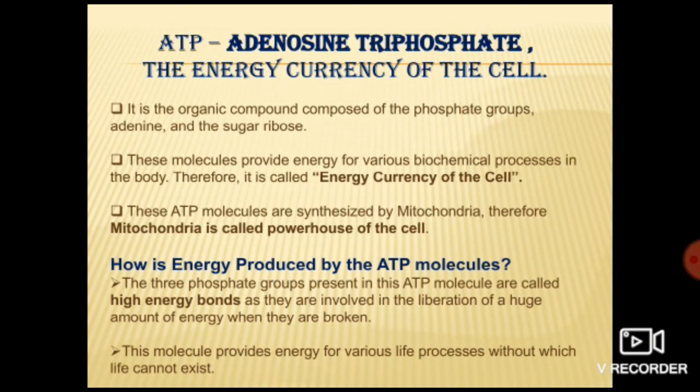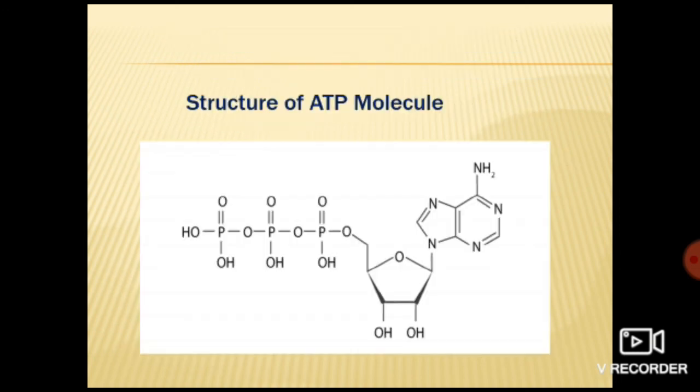Now, what is ATP? Why is ATP known as the energy currency of the cell? Because the phosphate bonds present there undergo breakdown. These are high energy bonds, and on breakdown they liberate a huge amount of energy. That's why it is known as the energy currency of the cell, and this energy is synthesized by mitochondria. That's why mitochondria is known as the powerhouse of the cell. Got it? ATP is made up of what? 3 phosphate groups, 1 adenine and 1 ribose sugar. Clear till here?